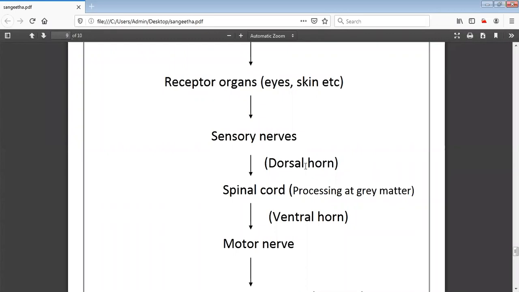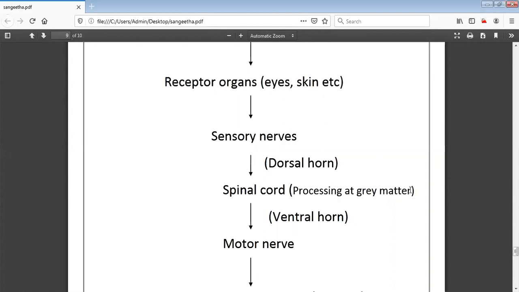What is the main function of the dorsal horn? Just carrying the sensory impulses. Yes, carrying the sensory impulses. From the sensory nerve, through the dorsal horn, it reaches the spinal cord. In the spinal cord, what happens? The processing takes place at the gray matter. What is the main function of gray matter? Gray matter plays a role in both the sensory as well as motor neurons.